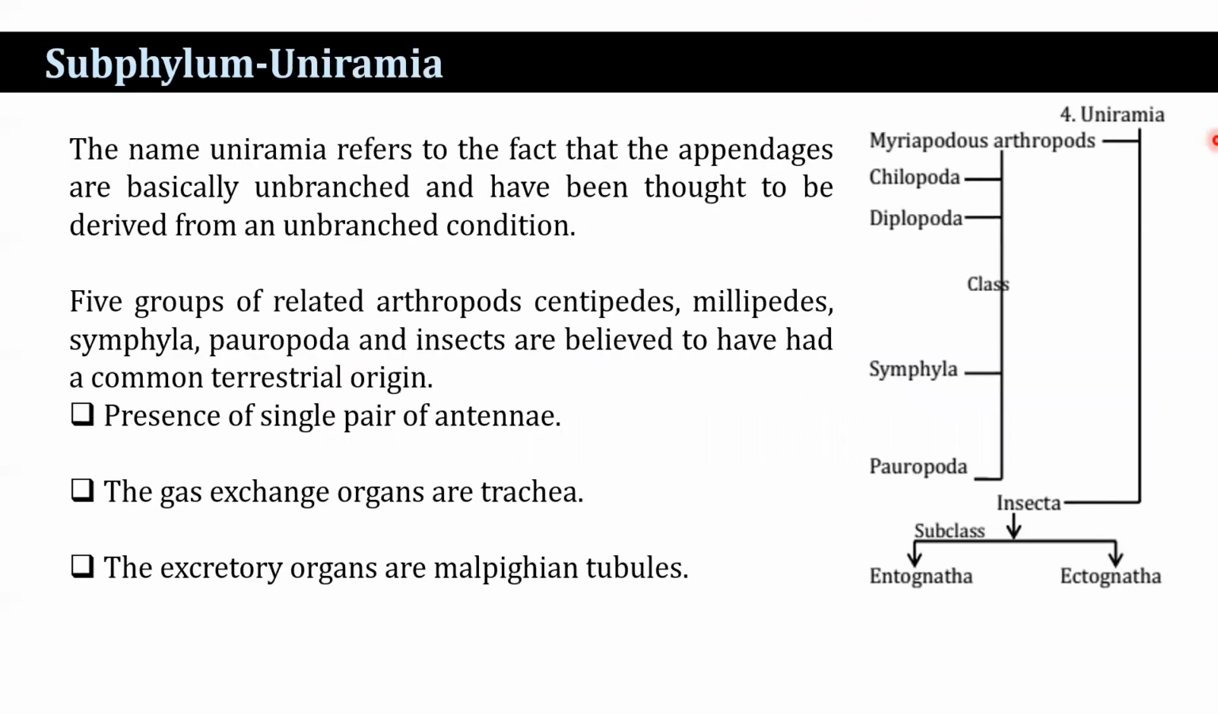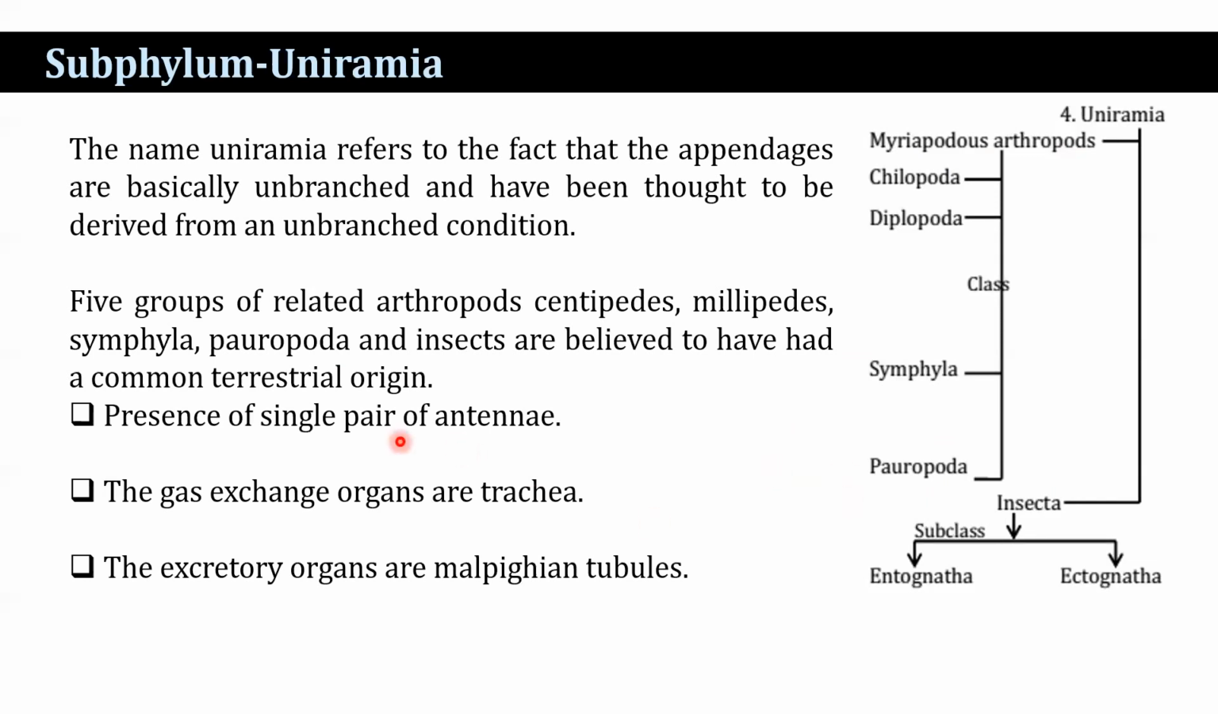Now, the subphylum Uniramia. The subphylum Uniramia contains classes Chilopoda, Diplopoda, Symphyla, Pauropoda, and Insecta. Chilopoda, Diplopoda, Symphyla, Pauropoda are known as Myriapoda. The name Uniramia refers to the fact that the appendages are basically unbranched and have been thought to be derived from an unbranched condition. The 5 groups of related arthropods, centipedes, millipedes, Symphyla, Pauropoda, and insects, are believed to have a common terrestrial origin.